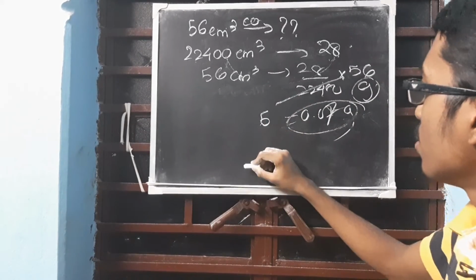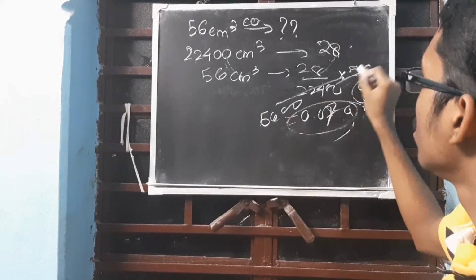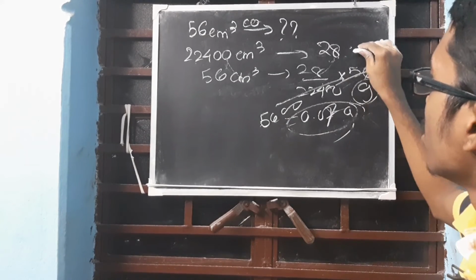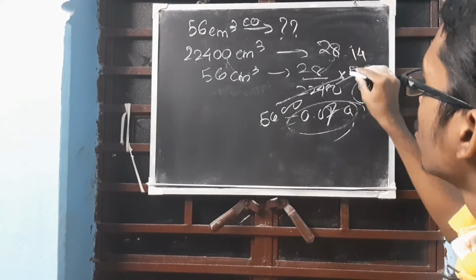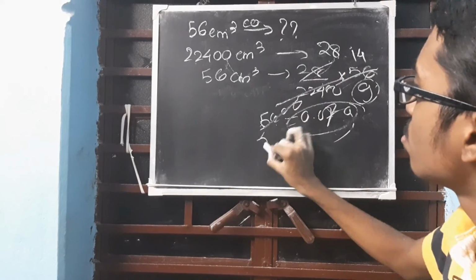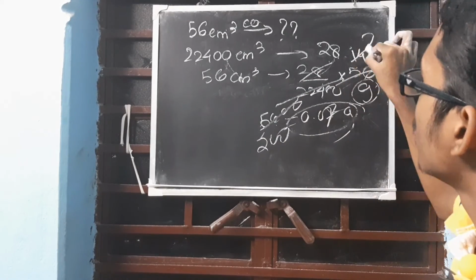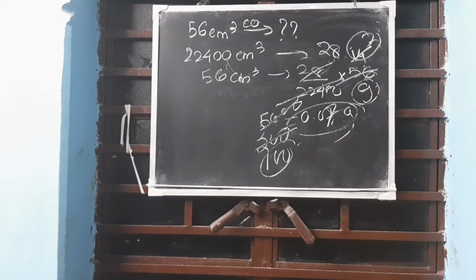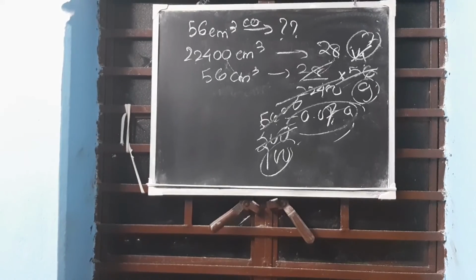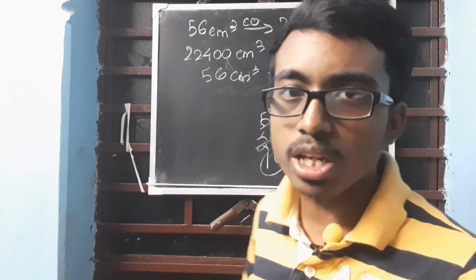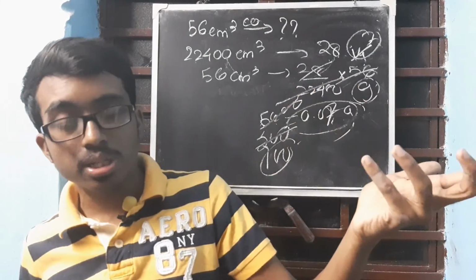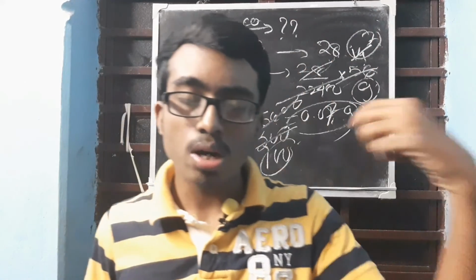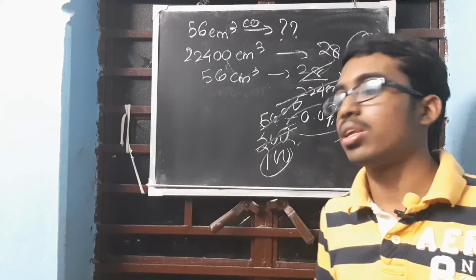4 5s are 20. This is 28. 4 1s are 4. So this is 200 and 700. Is this clear? 7 by 100, that is 0.07. So how are you getting it? First and foremost, what is being asked in the question, what you have to find, and what formula you have to apply, you have to understand from the question.